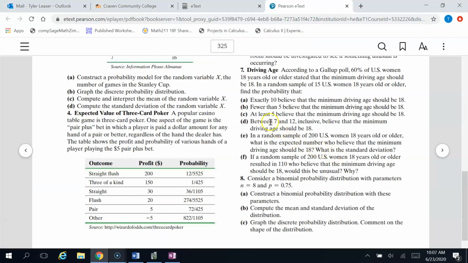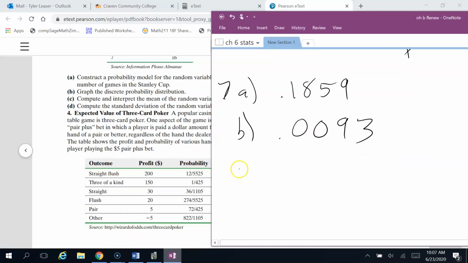Okay, back to the book. C, at least 5 believe that the minimum driving age should be 18. Okay, I'm not even going to use the calculator for this one. At least is the same thing as greater than or equal to, but we can't do greater than or equal to. We can only do equal to with the PDF and less than or equal to with the CDF. So we're going to have to use other probability techniques for solving this one. We want the x value to be at least 5, which is greater than or equal to 5.